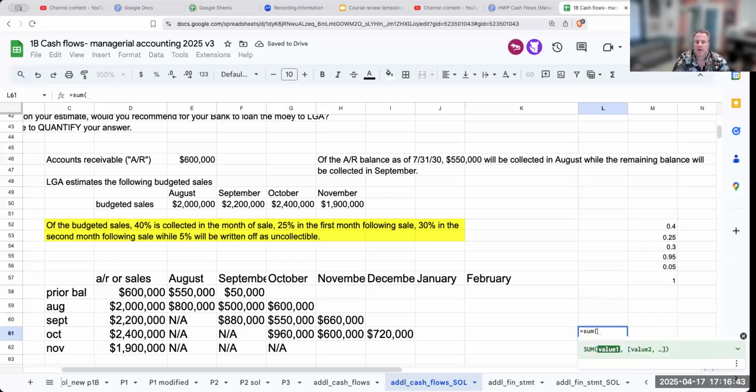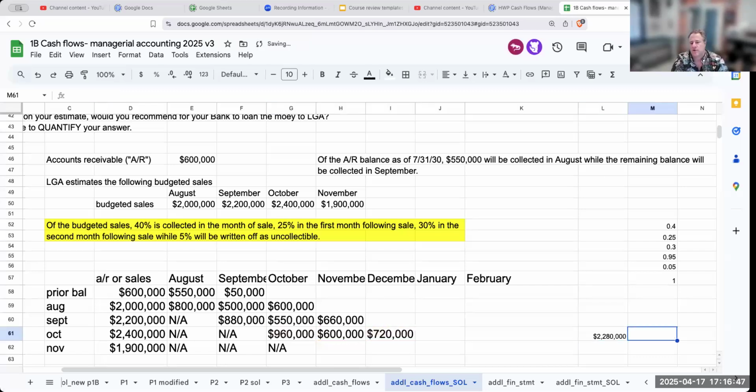Now, you might be saying to me, Bennett, do I have to go through and look at those future months? The reason I would do it is because we want to check our work. If I take 2.4 million times 0.95, I know this number is correct. So now for November, I'm collecting 40%, 25%, and then lastly, 30%.